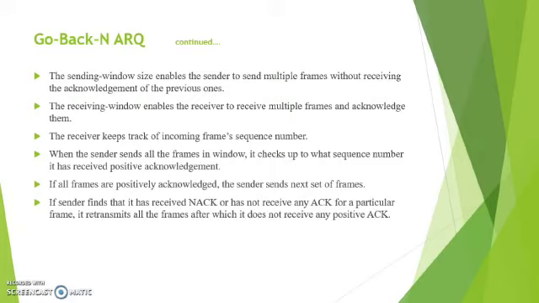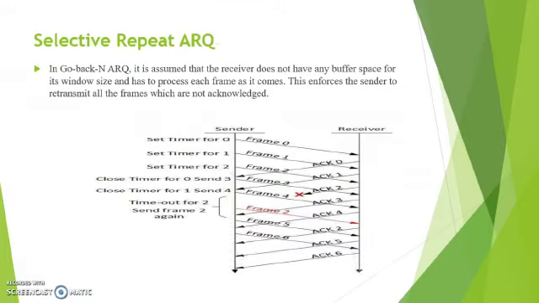If the sender finds that it has received a no acknowledgement, that is NACK, or has not received any acknowledgement for a particular frame, it retransmits all the frames after which it does not receive any positive acknowledgement.